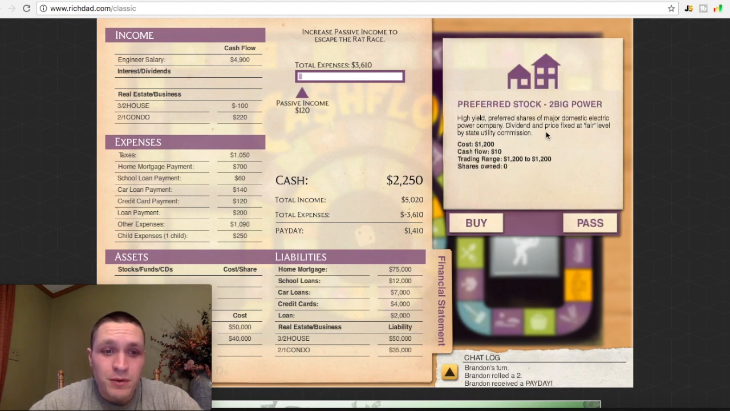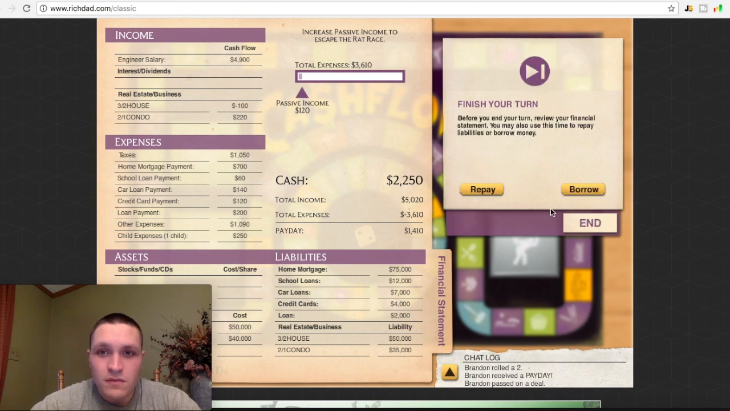Alright, so here's my first stock opportunity. Got a preferred stock. Cost is going to be $1,200, and the trading range is $1,200 to $1,200, and I'm only going to make $10 every time. So I don't like this opportunity. It doesn't look good to me, so I'm going to pass on it. And I just got that loan out. I got enough cash to pay it off, so I'm going to pay off that loan.